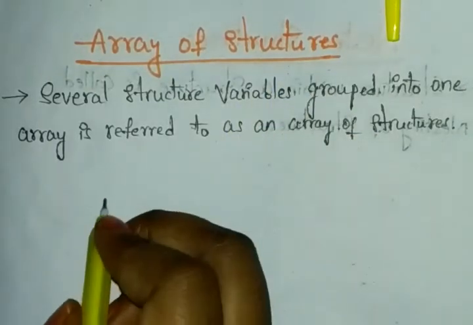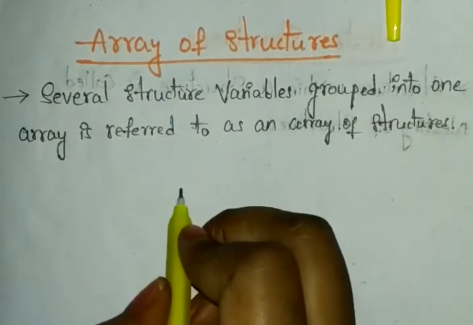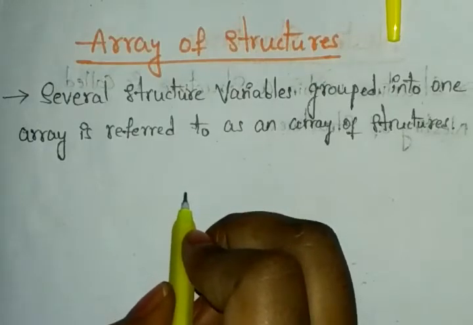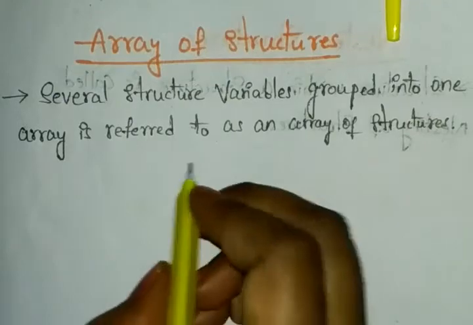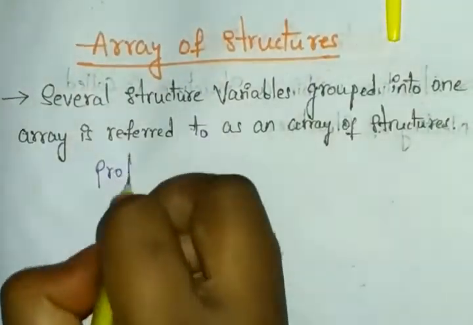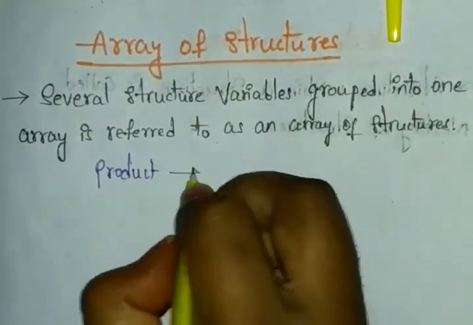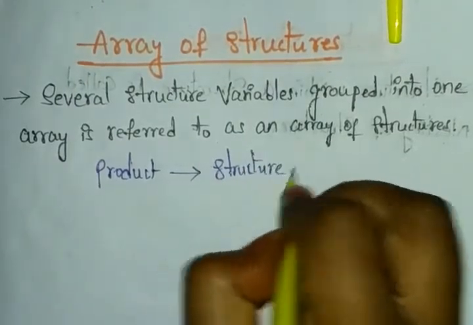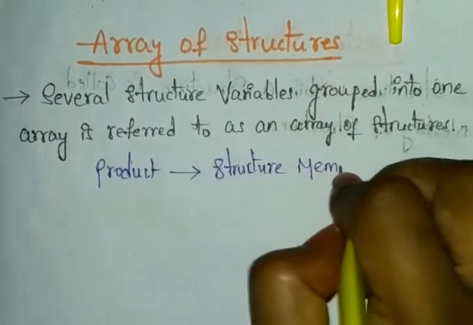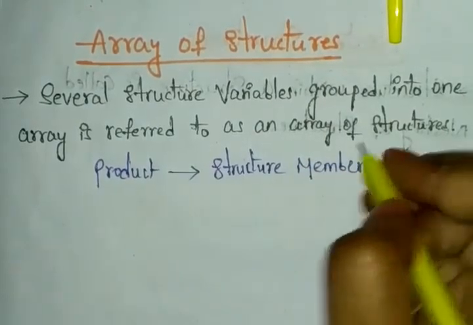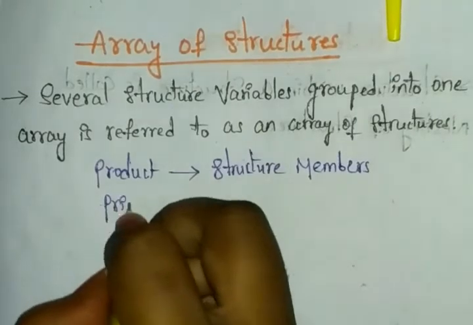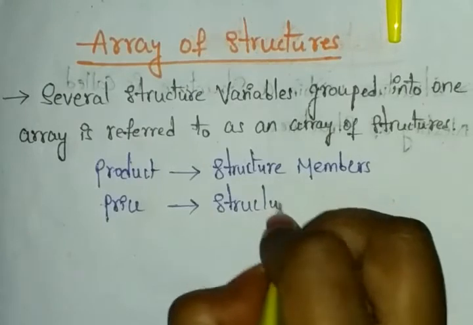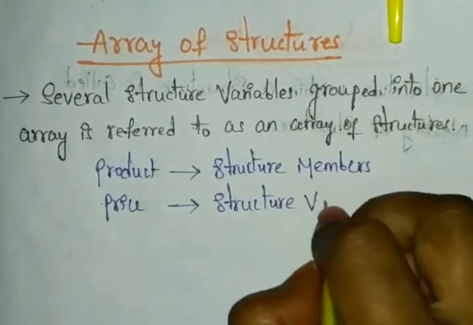If you take a product with a price, the product is a structure member. For the product we have the price, and the price we can call the structure variable.